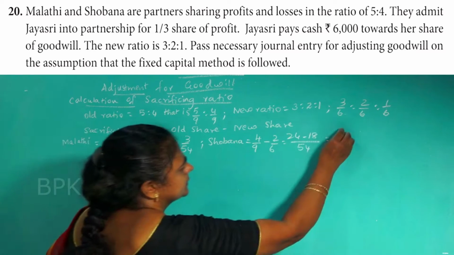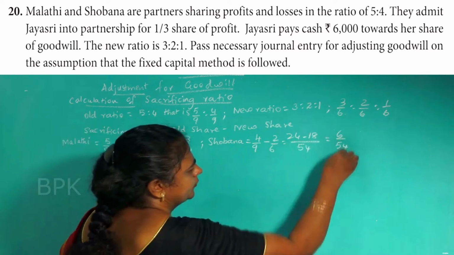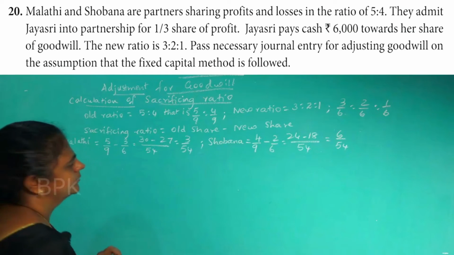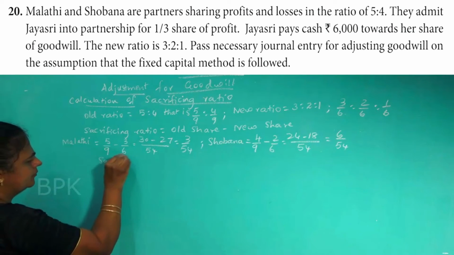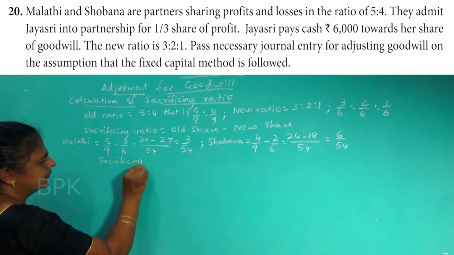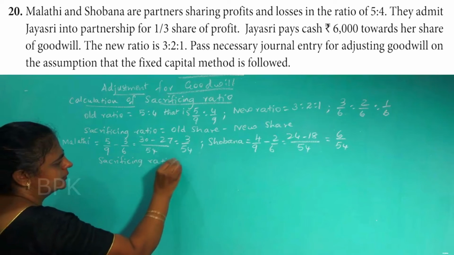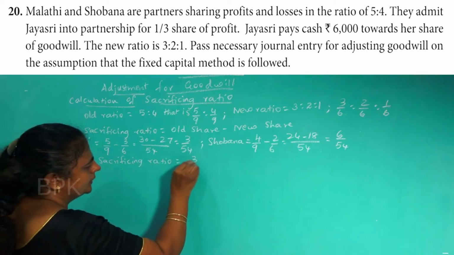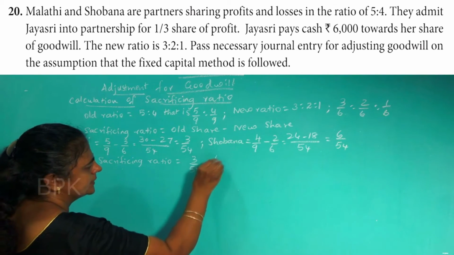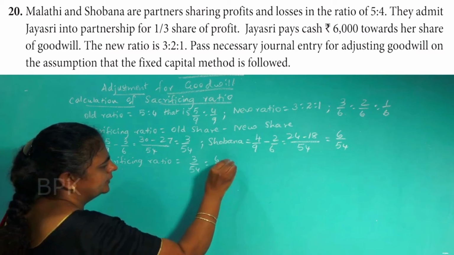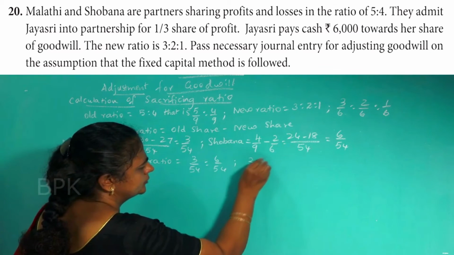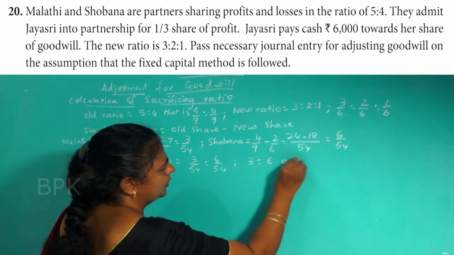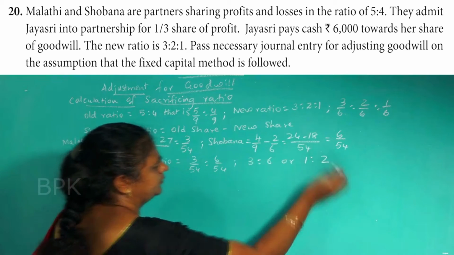So that will give 6/54. Sacrificing ratio is equal to 3/54, 6/54, that is 3:6 or 1:2.